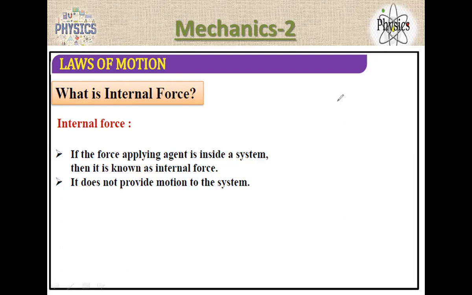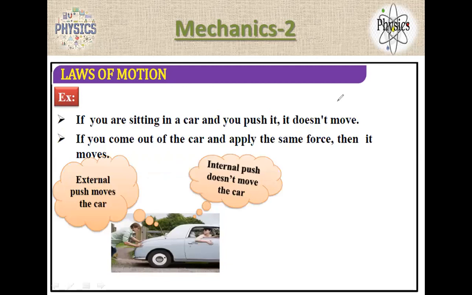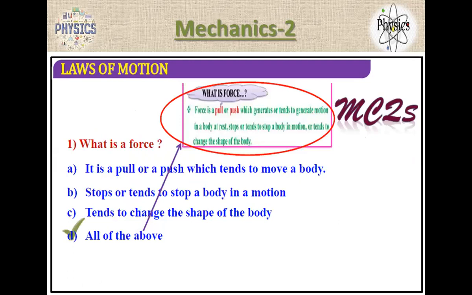So that's a very simple physics going on. From there, that's what I think. I already explained this. If you are sitting in a car and you push it, it doesn't move. If you come out and push it, it just moves, right? So internal push does not move the car. External push helps to move the car. What is the force here?